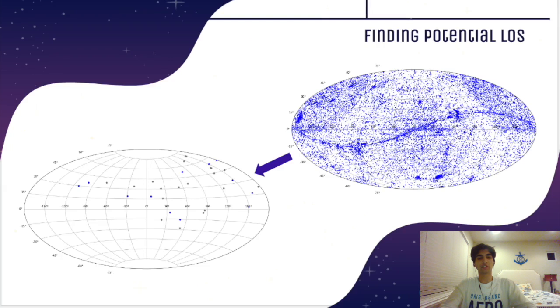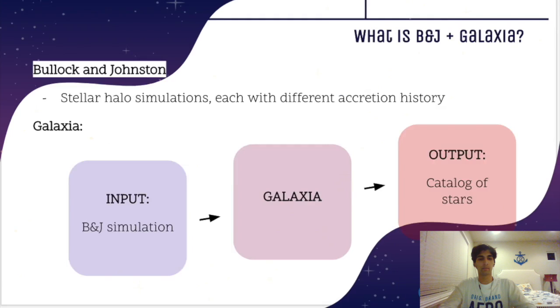Out of these 30 potential lines of sight, we manually identified 12 for our fall observations on the Keck telescope, with the help of our mentors and faculty advisor. We picked the lines of sight based on the number of halo stars they contain, their proximity to other celestial objects, their reddening and extinction, and their location during our observations. We are now observing these lines of sight on the Keck telescope in Hawaii.